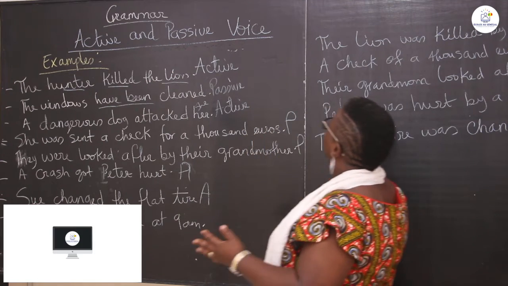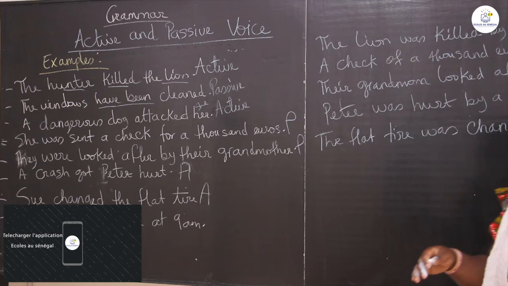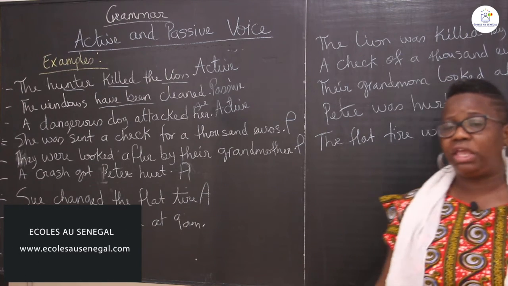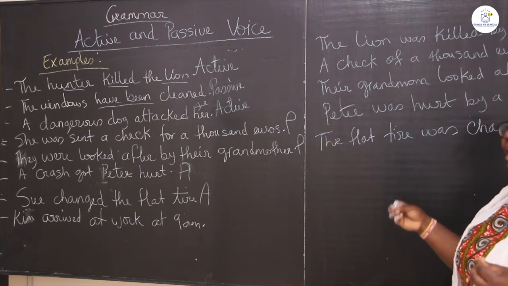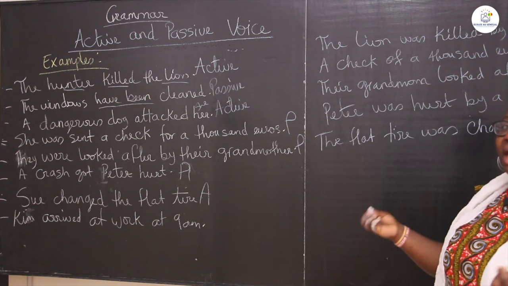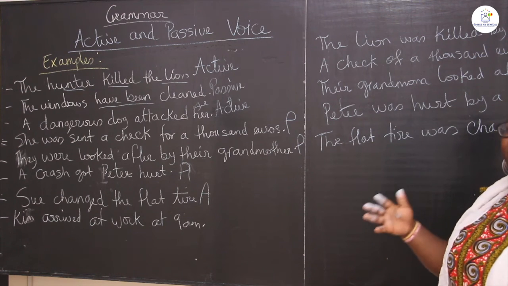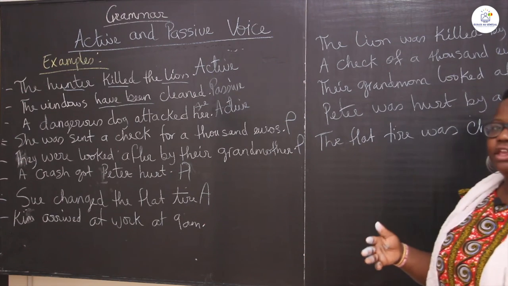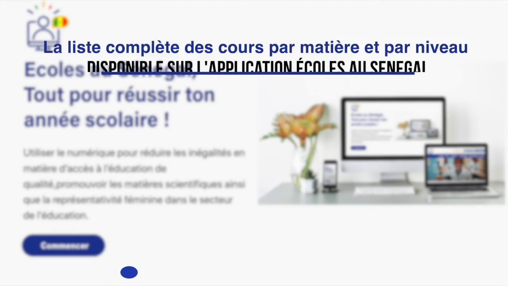There are so many examples we can use as we go along. I hope you have at least some understanding of what an active and passive is. We will look at some more examples next time, okay? Thank you.